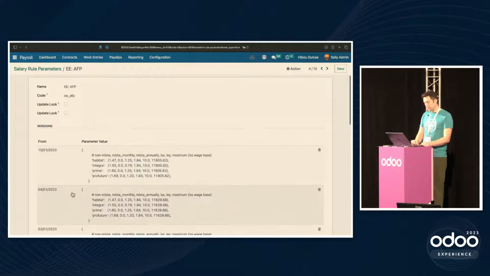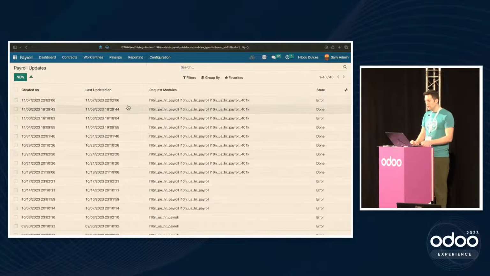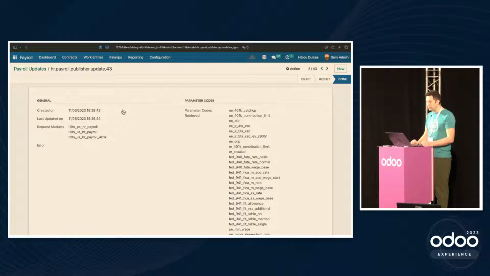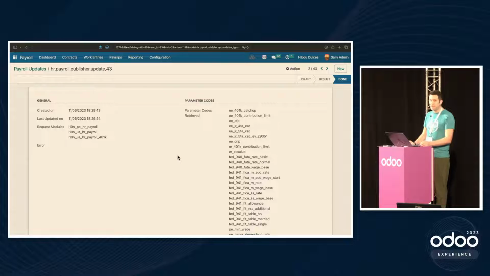You'll note that this actually changes quite often. So Hibou has developed a mechanism we call payroll updates, which is a way for us to be able to deliver the payroll rates over the air, so to speak, over the internet. You'll be able to collect rates for specific modules, and we send back the current parameter codes, which is the only way that this database got the parameter that changed like last month, right?